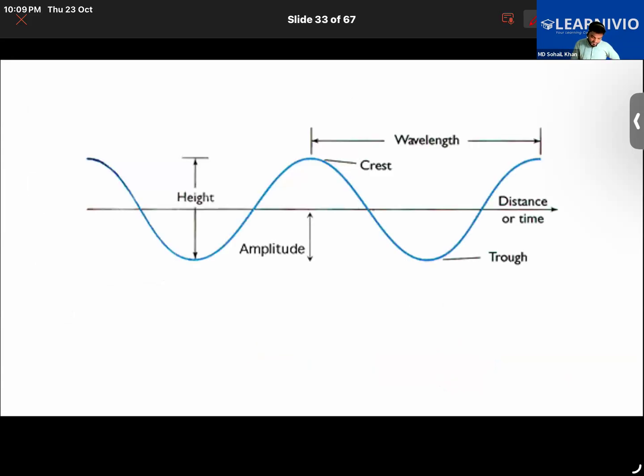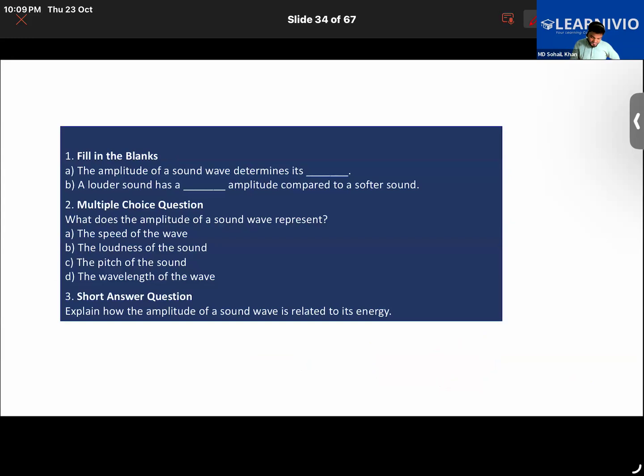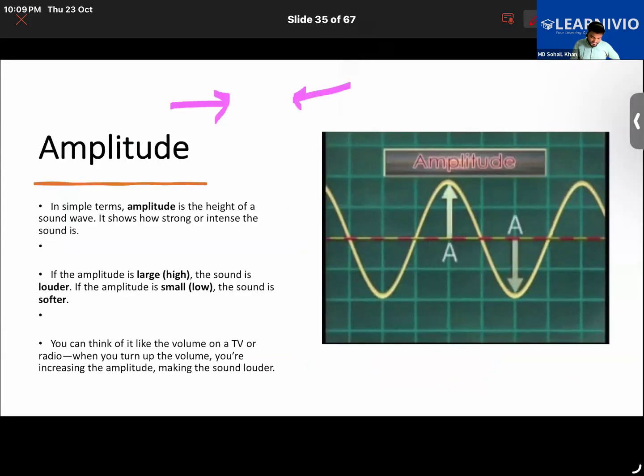So we have discussed the relationship here. Let's learn about amplitude. In the simplest words, amplitude is simply the height of the wave. It shows us how strong or intense the sound is. If the height is more, the sound is going to be louder. If the amplitude is larger, higher, then the sound is louder.